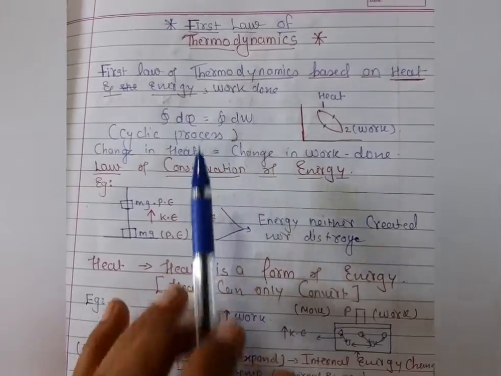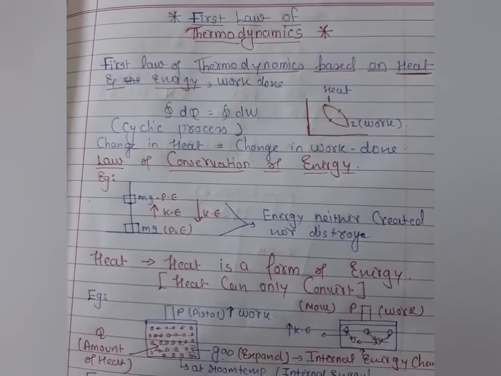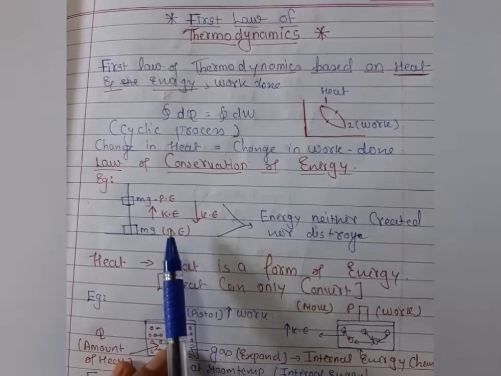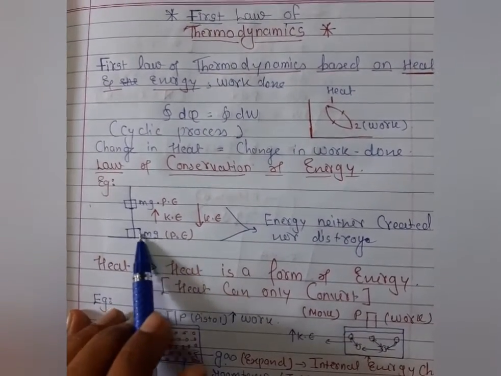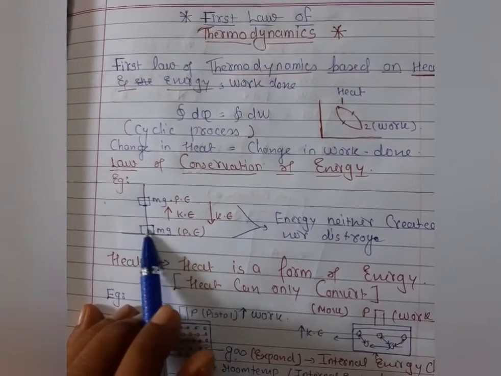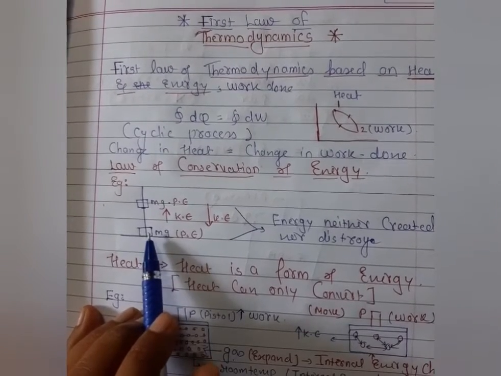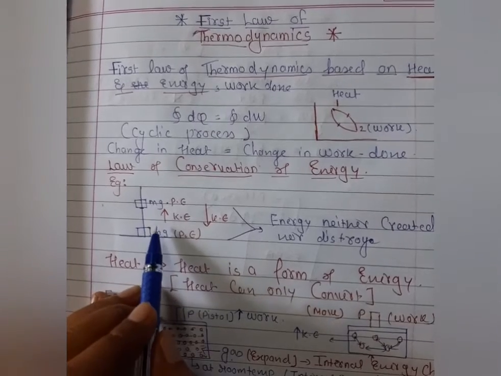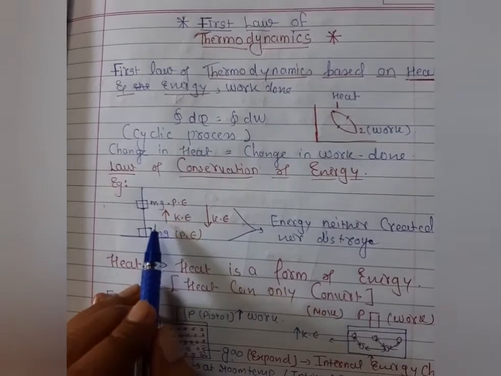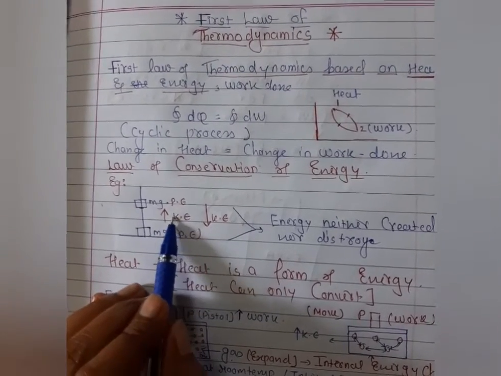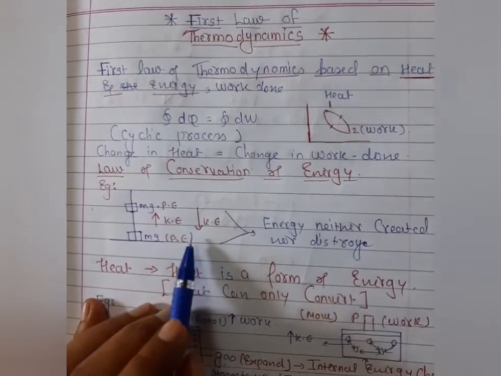Let's understand this whole concept with the help of the law of conservation of energy. As you know very well, students, the law of conservation of energy means energy is neither created nor destroyed. Let's consider an example from mechanics. Suppose you take a body which is at rest, and you apply force on that body and throw it in the upward direction. While the body is moving upward, its kinetic energy is converted into potential energy, and then after some time the potential energy is converted into kinetic energy.